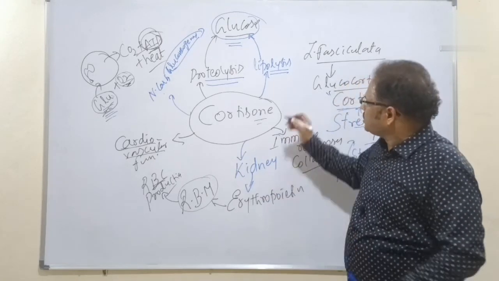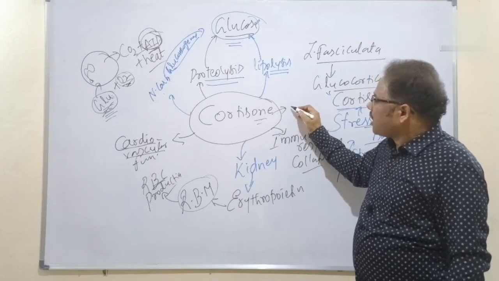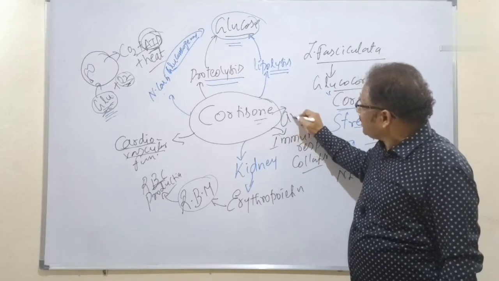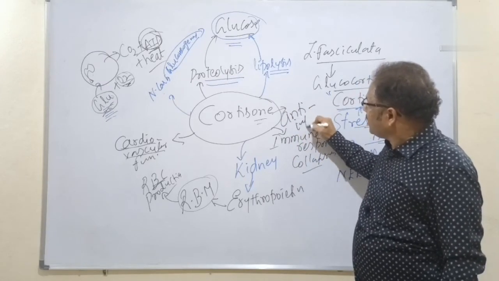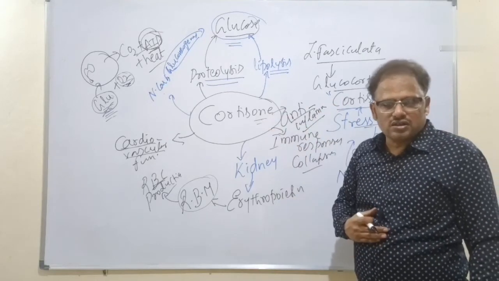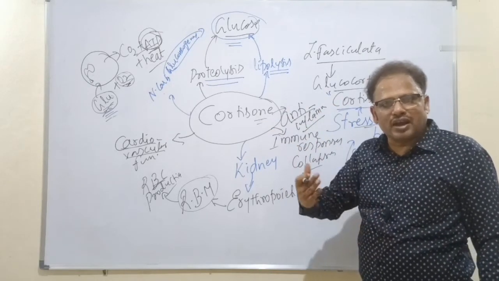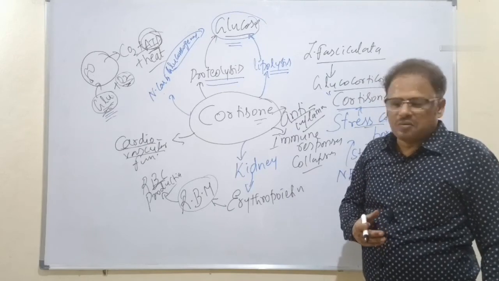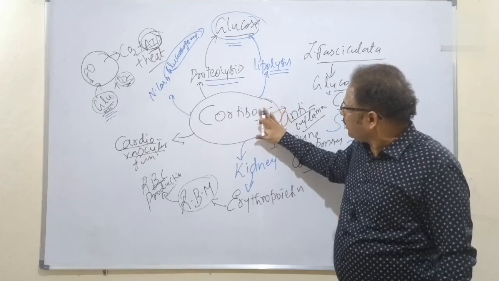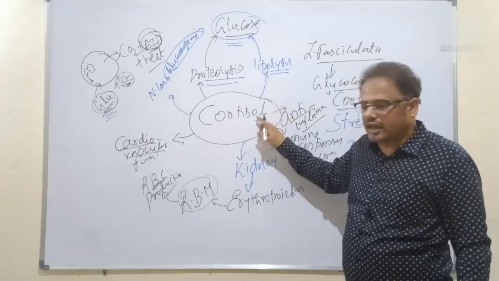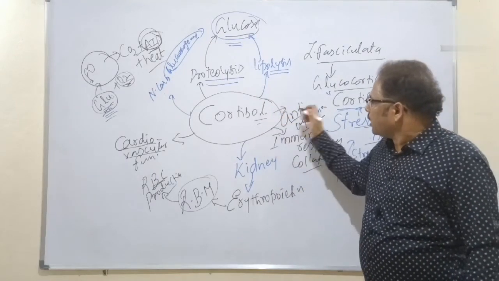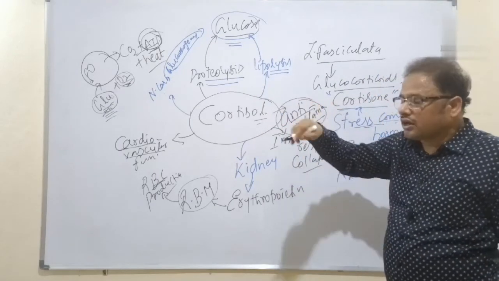And also the cortisol suppresses the inflammatory responses. That is, it encourages the anti-inflammation. What is inflammation? That is an immune response to the pathogenic attack, microbial attack. That is called as inflammation. But the cortisol encourages the anti-inflammatory responses here. Both are the stress combat hormones.